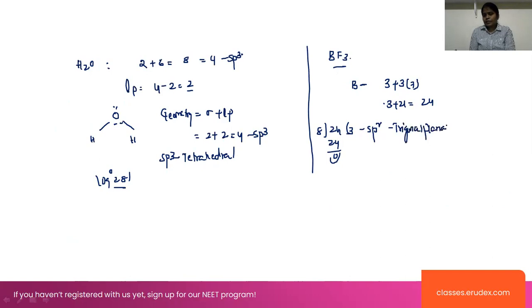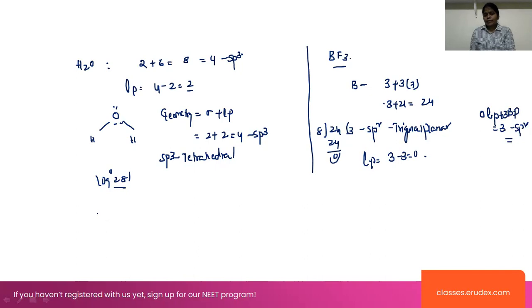In this trigonal planar structure, we have to find the lone pairs of electrons. How many lone pairs are there? 3 minus 3, that is equal to 0. That means here 0 lone pairs plus 3 bond pairs, which indicates 3, so sp2 hybridization here.